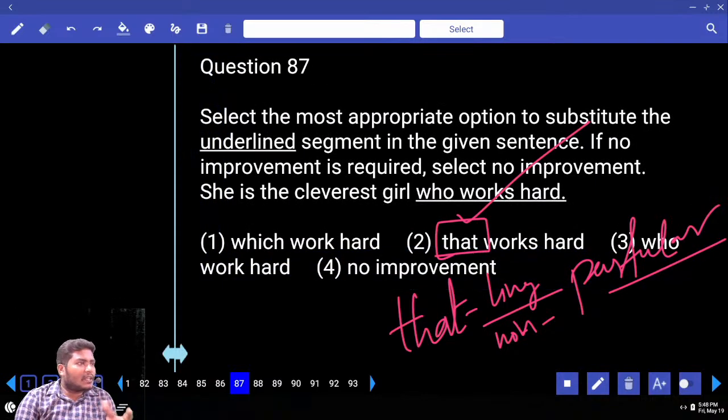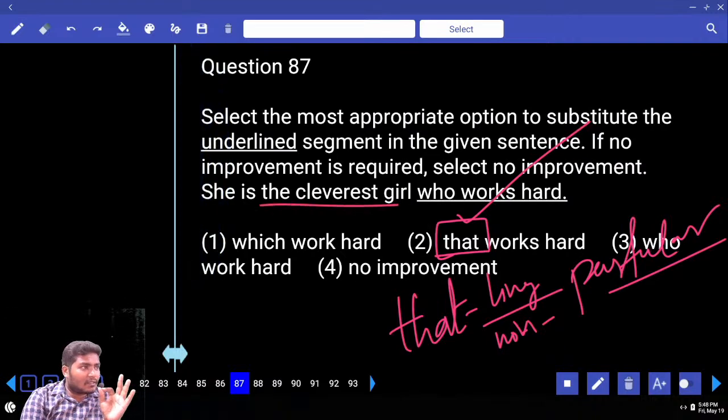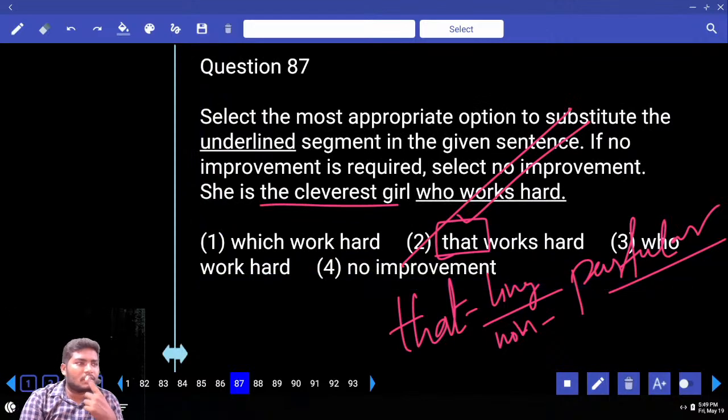Now, is she a particular girl or not? In this sentence, is she particular? Particular. Why particular? The cleverest girl. This is a superlative case, particular. So in case of particulars, we need to use the relative pronoun that. You would come across this rule in the case of pronouns.